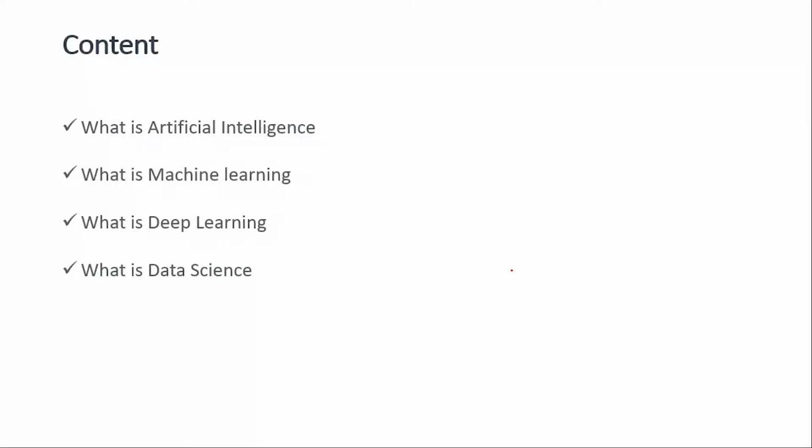What we will be covering in this video are some very basic definitions. For example, what is artificial intelligence, what is machine learning, what is deep learning, what is the difference between all these three, and most importantly, what is data science.